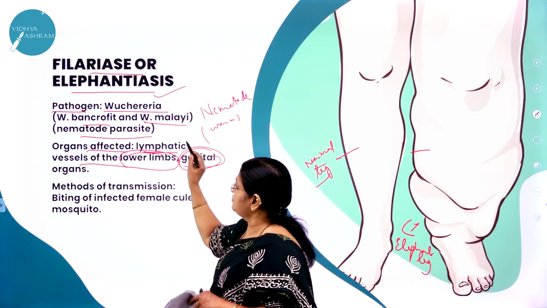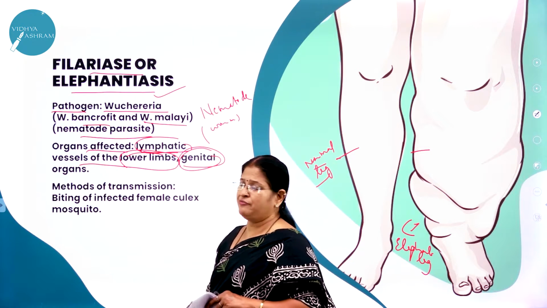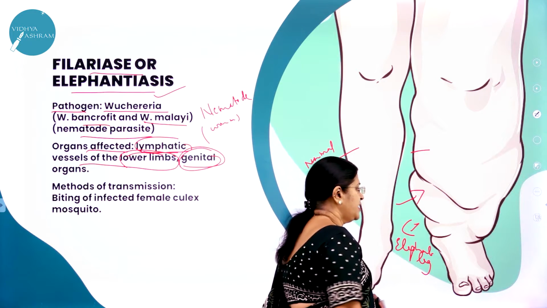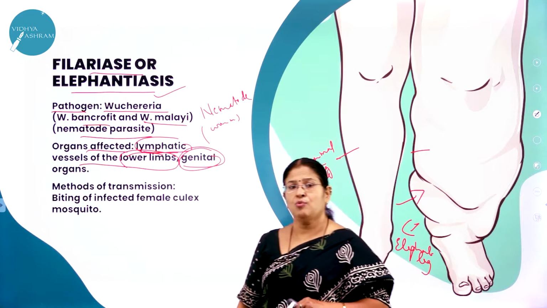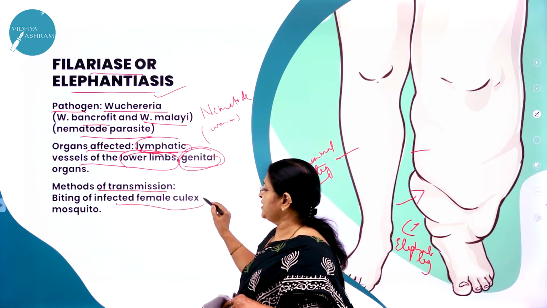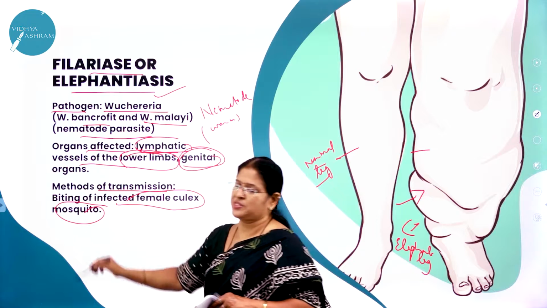So because of the infection to the lymphatic vessels of the lower limbs, here you can see a swollen leg like this. Hence the name elephantiasis. What is the method of transmission? It is through the bite of an infected female Culex mosquito.